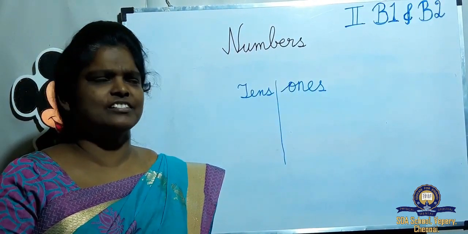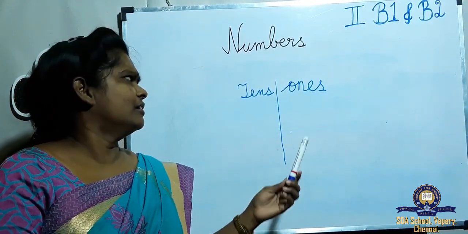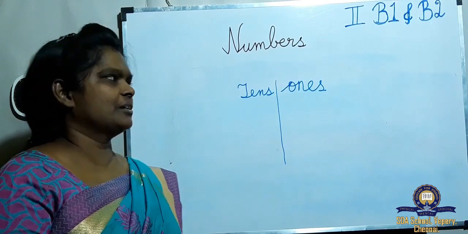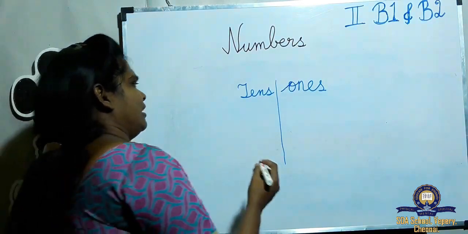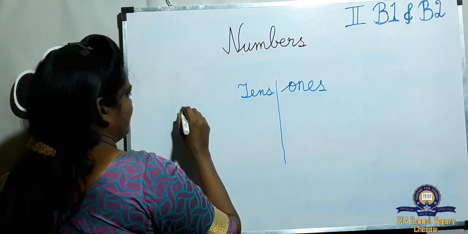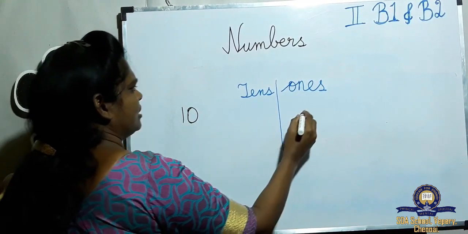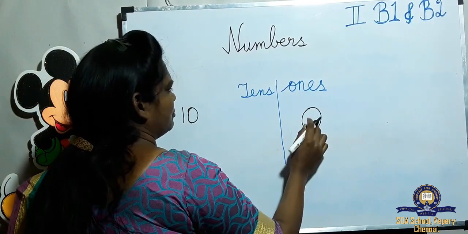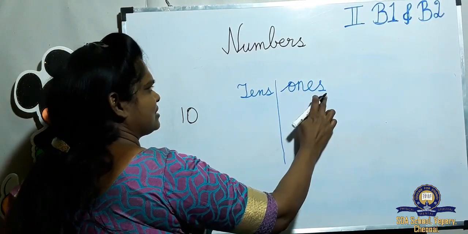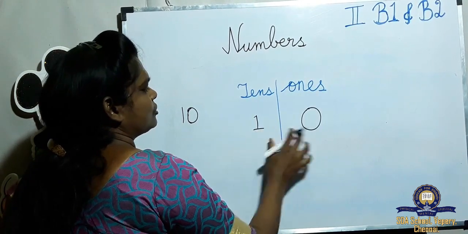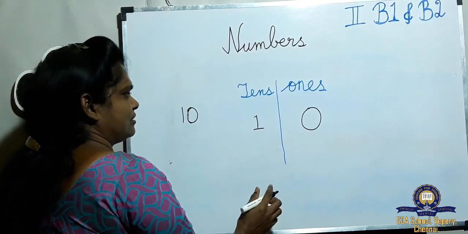Now children, we are going to learn ones and tens, because we are learning the 2-digit numbers. So when you take 10, the first number will come on this side. What side is it? Ones place. And 1 will come in the tens place. So together we say 10.